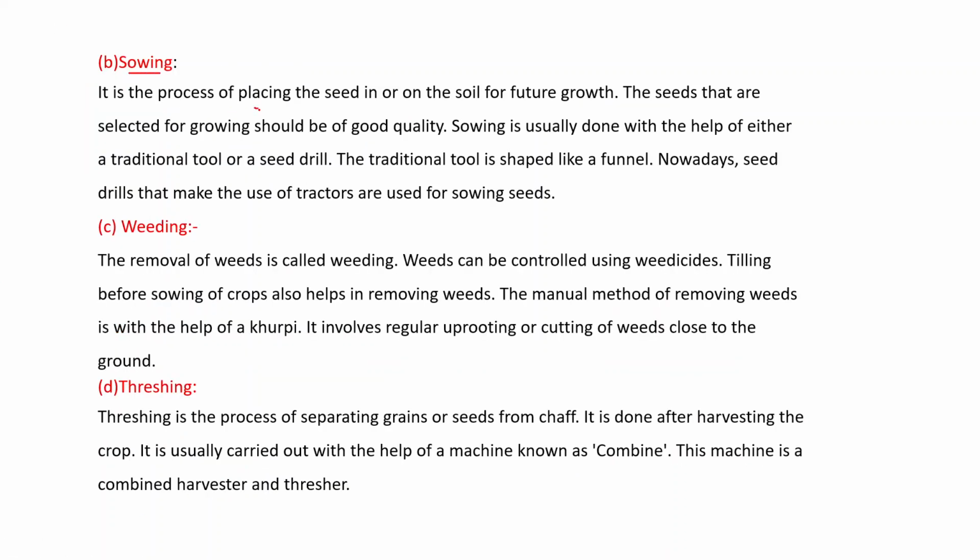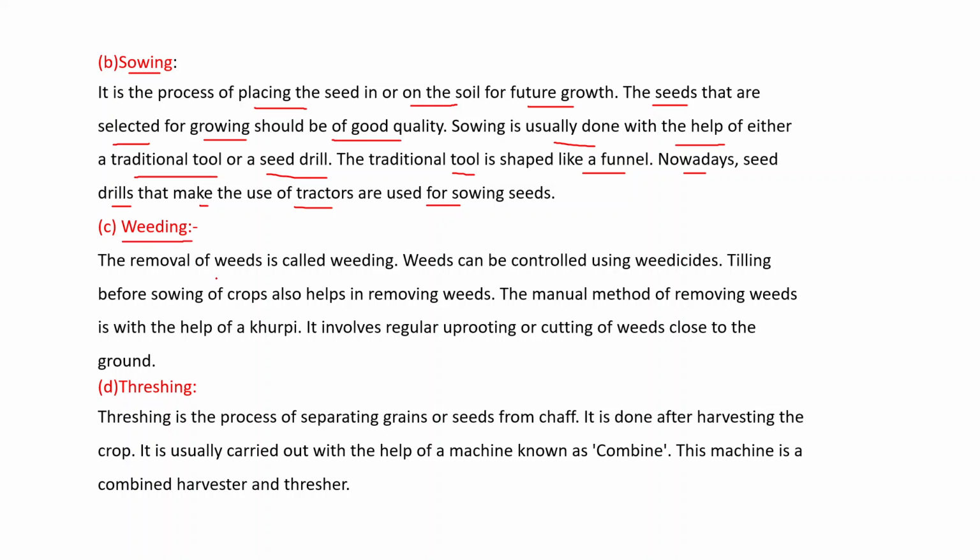Next one is sowing. It is the process of placing the seed in or on the soil for future growth. The seeds that are selected for growing should be of good quality. Sowing is usually done with the help of either a traditional tool or a seed drill. The traditional tool is shaped like a funnel. Nowadays, seed drills that make use of tractors are used for sowing seeds.